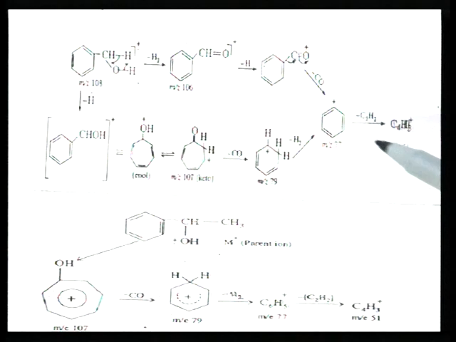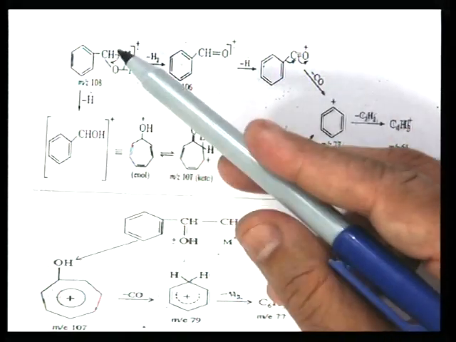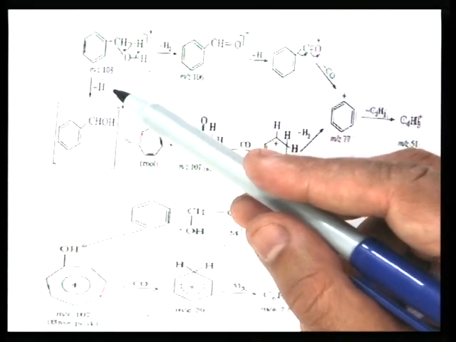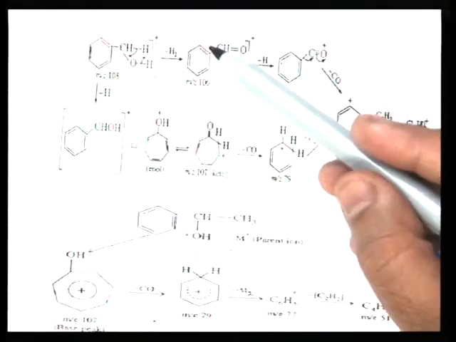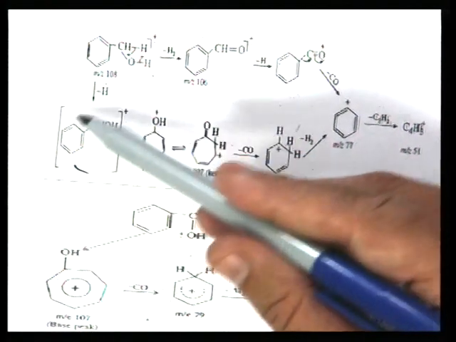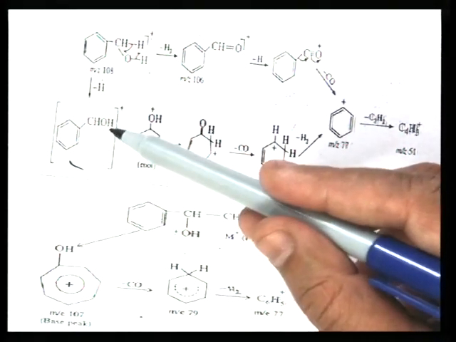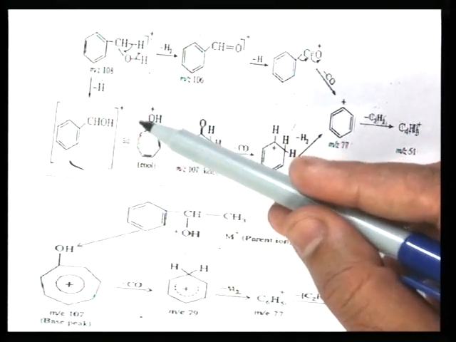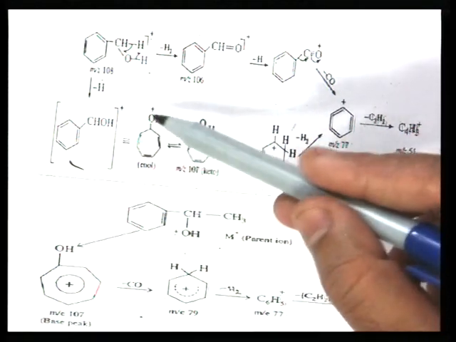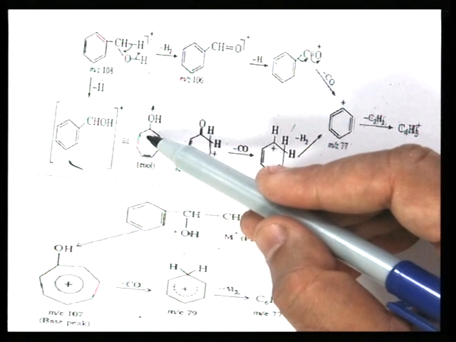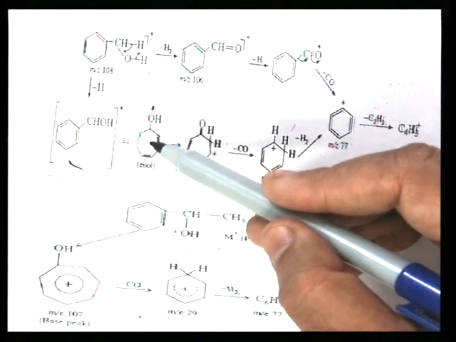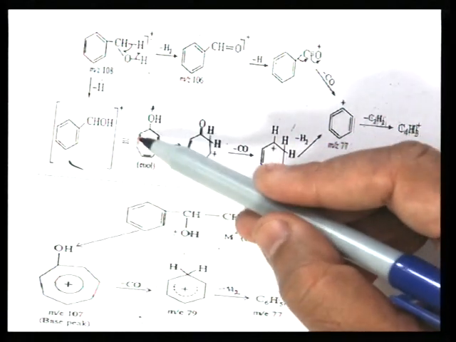This is the one part. Now, the second part: the molecular ion produced from benzyl alcohol loses an H radical first, instead of H2. So, it will form this type of cation, C6H5CHOH cation, equivalent to this enolic form. Here the positive charge is written here, but it is actually on this carbon atom. Okay, it is a printing mistake. So, this is the enolic structure.